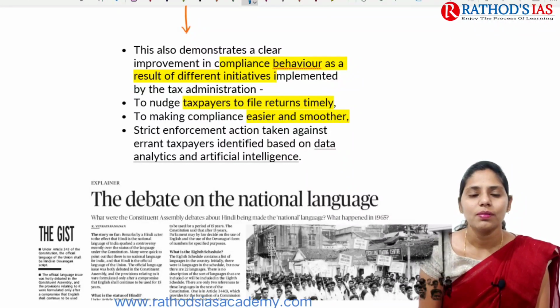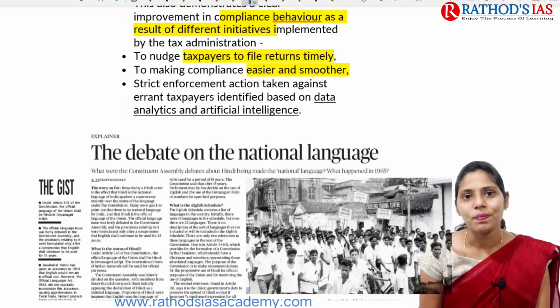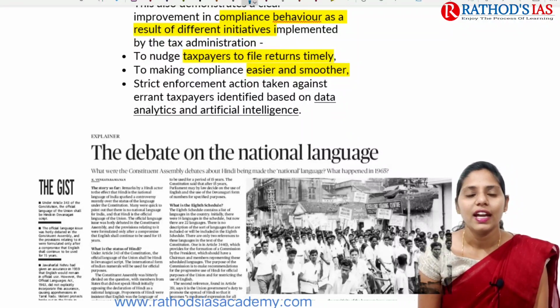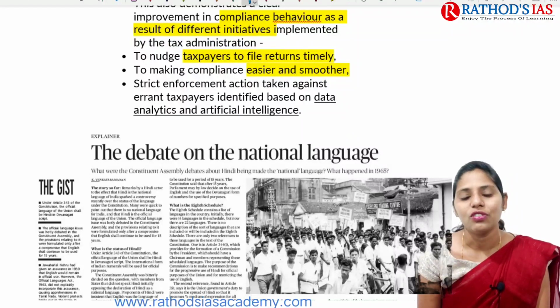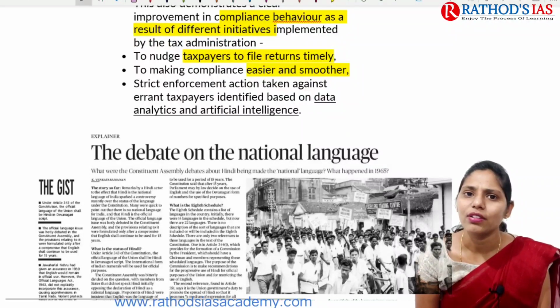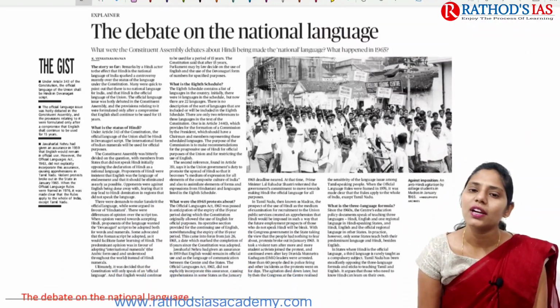Okay, so whenever you are talking about the term tax compliance, it is mainly easier and smoother, and whenever we go for strict enforcement of the laws, that will also lead to increasing tax compliance. So this is about this topic. And now let us see the next topic.